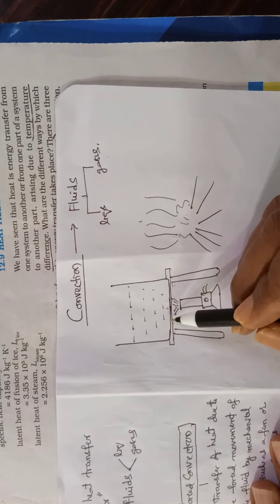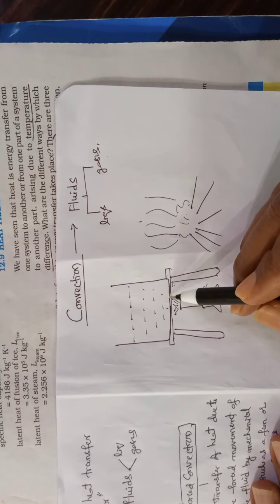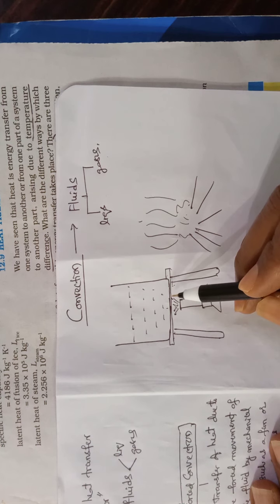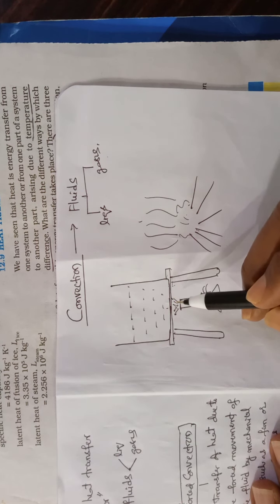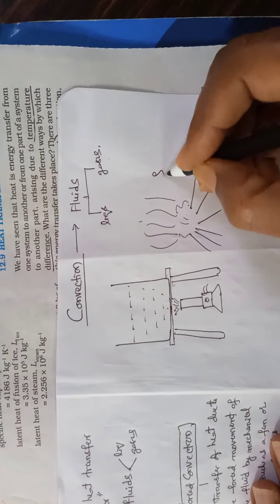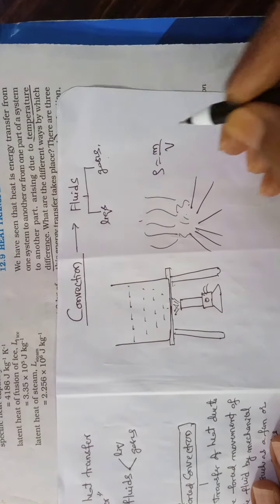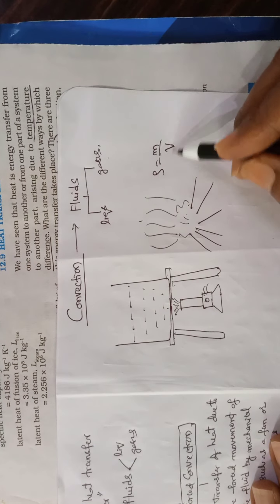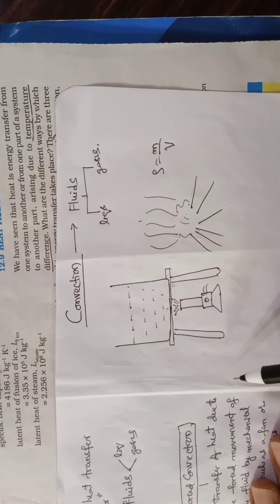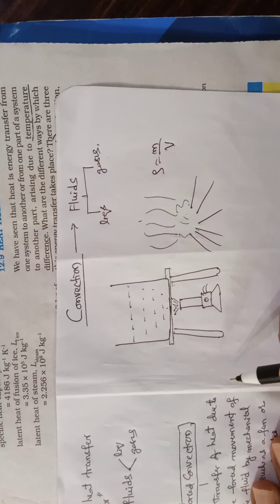So the bottom layer, after absorbing the heat energy, expands. Then its density decreases. Why? Density is equal to mass by volume. When its volume increases, its density decreases. Then the force of buoyancy lifts that part upwards.